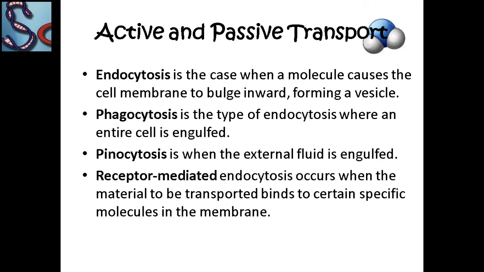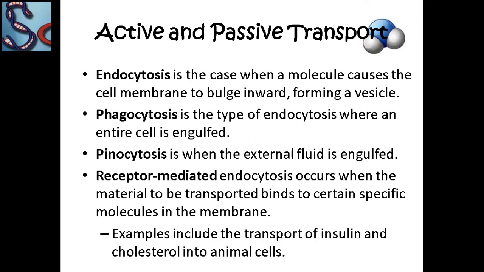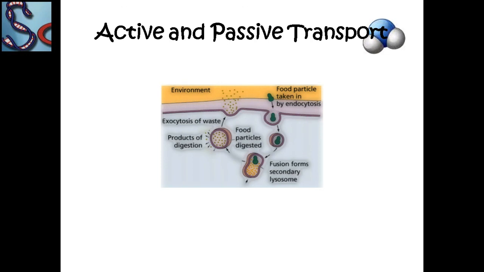Receptor mediated endocytosis occurs when the material to be transported binds to certain specific molecules in the membrane. Examples include the transport of insulin and cholesterol into the animal cell.